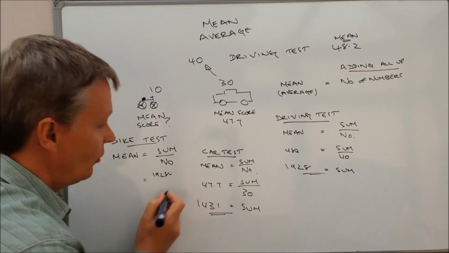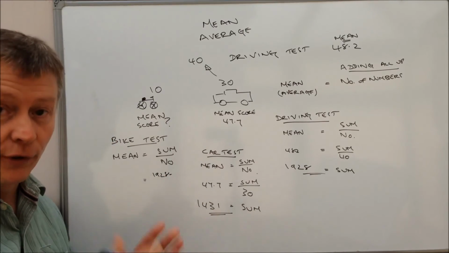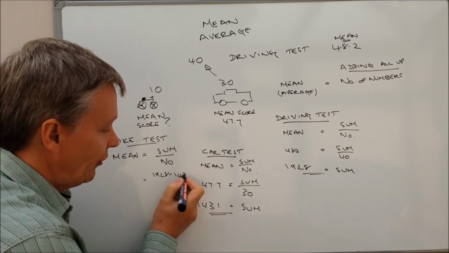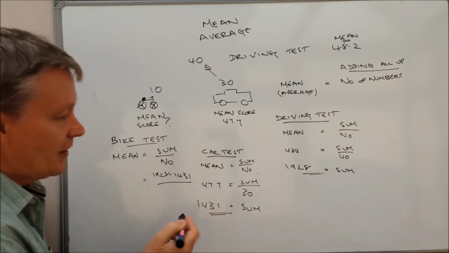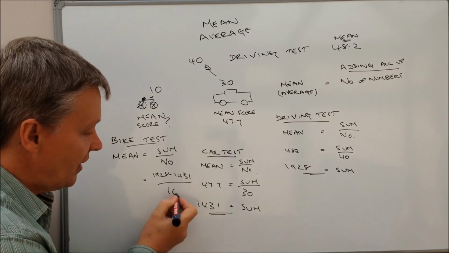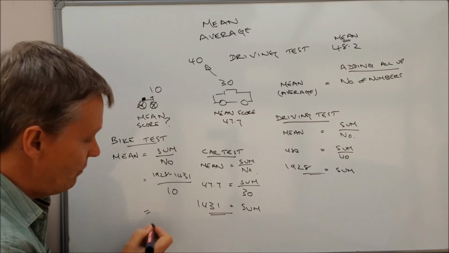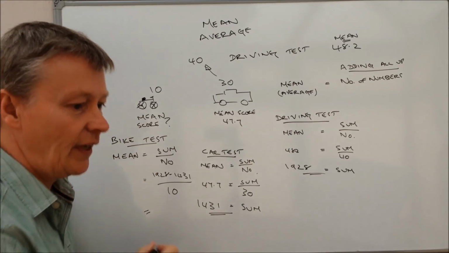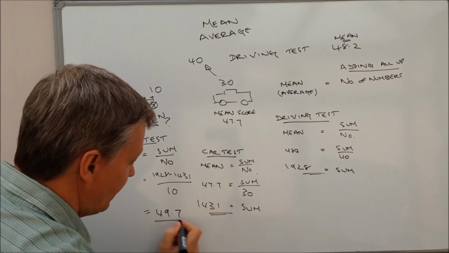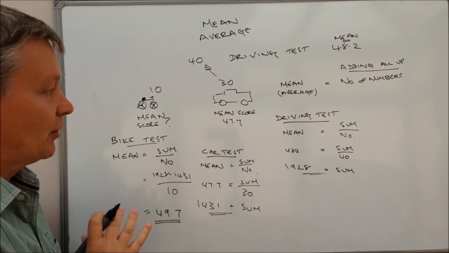1,928, which is the total amount of the people who took the overall driving test. Take away the car test, which is 1,431. And that's going to be divided by the number of people who took the motorcycle test, which is 10. Okay, so the mean score, if I work all of that out, will give me a mean score of 49.7 for the people who took the bike test.